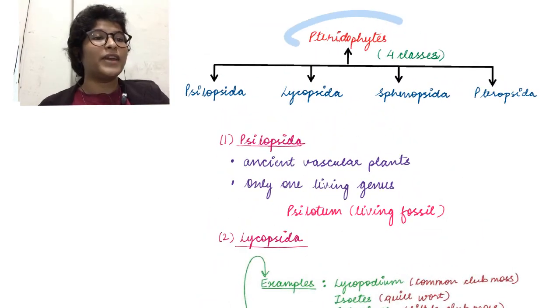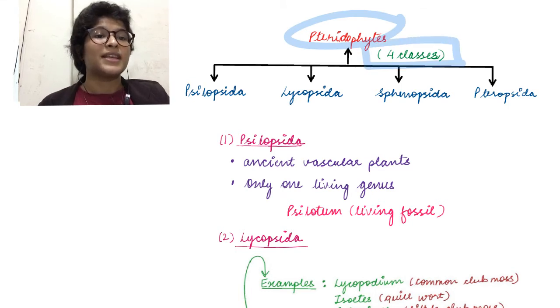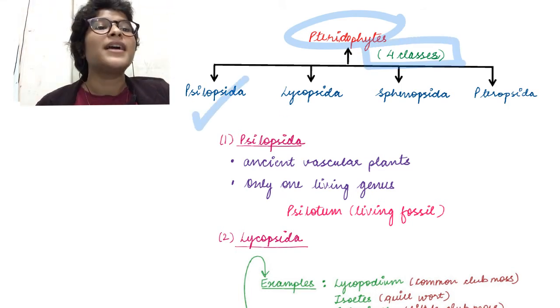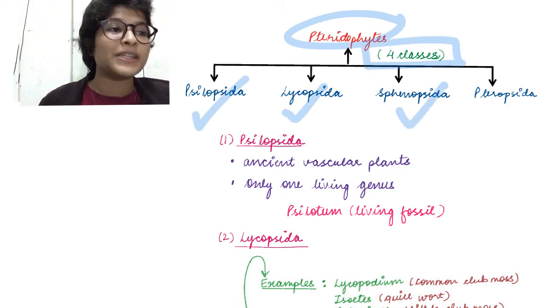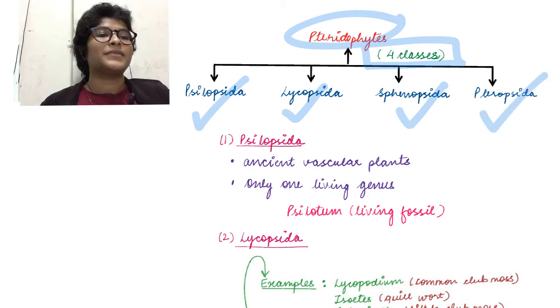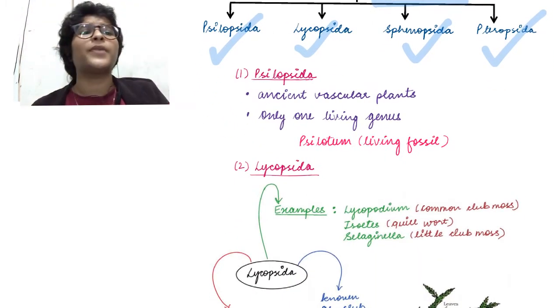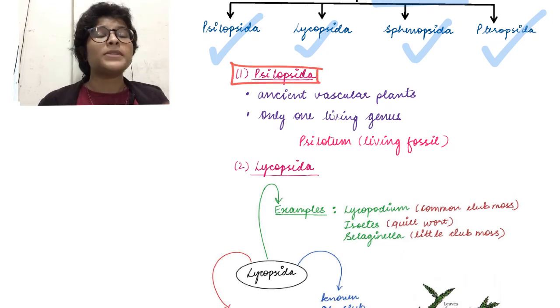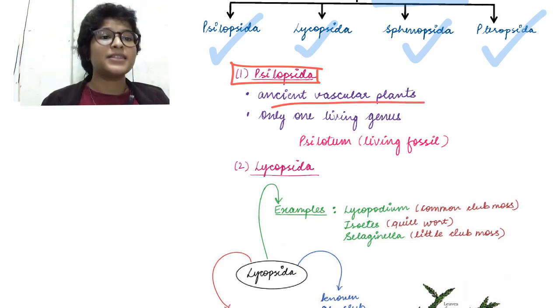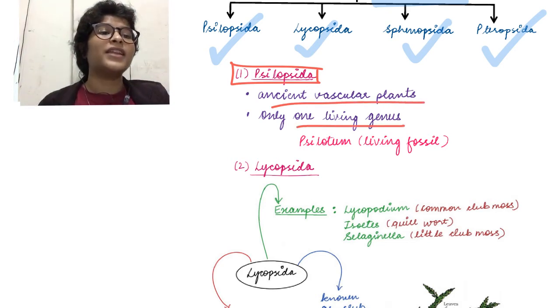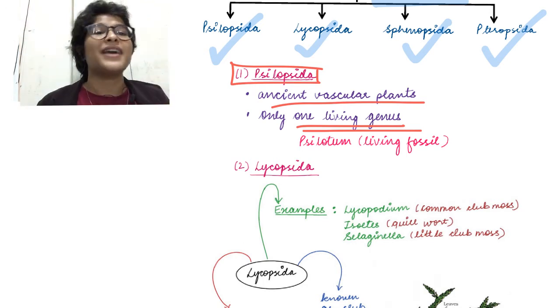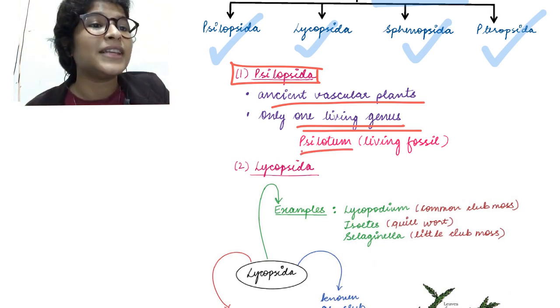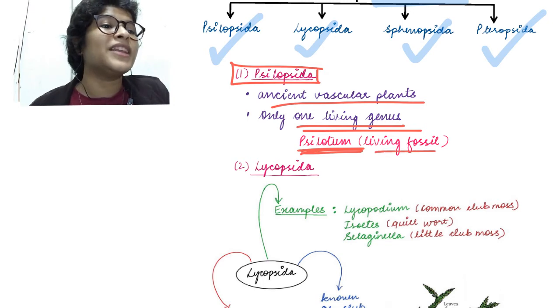So we have pteridophytes which have 4 classes. We have Psilopsida, Lycopsida, Sphenopsida and Pteropsida. ठीक है. The first one we'll be studying is Psilopsida. So Psilopsida के बारे में क्या जानना है? It's an ancient vascular plant and they have only one living genus. अगर एक ही genus है तो it's a potential MCQ question and the name of the genus is Psilotum. Psilotum is a living fossil.